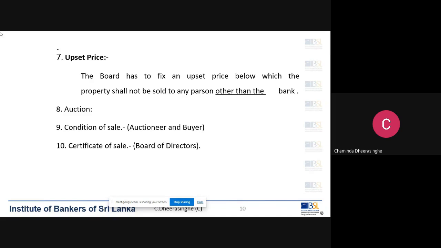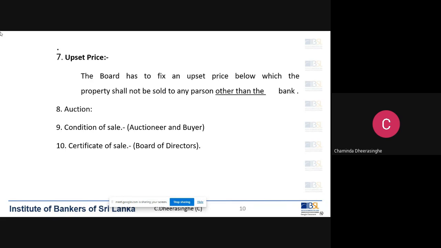If you get daily newspapers, you can easily see the notices published by the banks, right? My advice: take daily newspapers and see the notices of resolution published by the banks. Then you can have an idea.